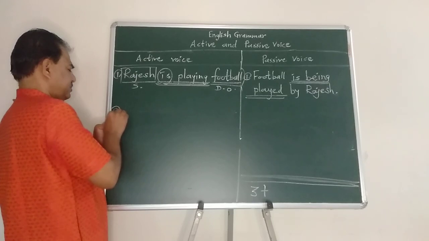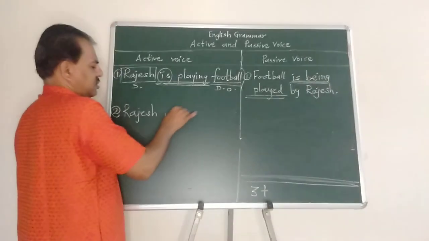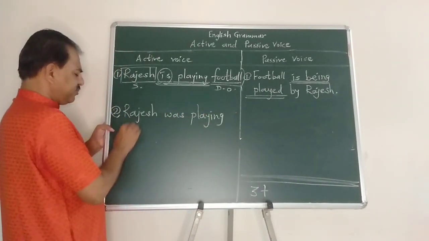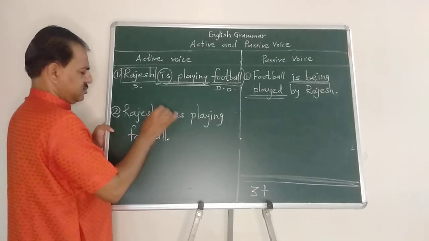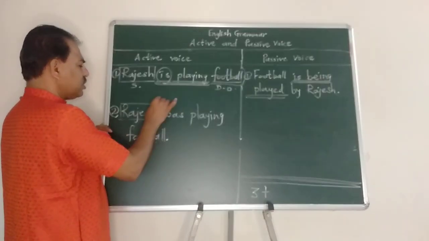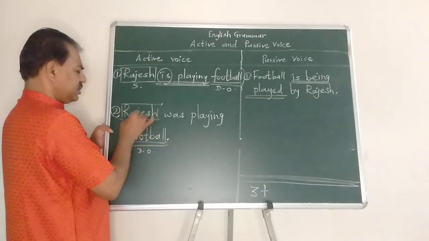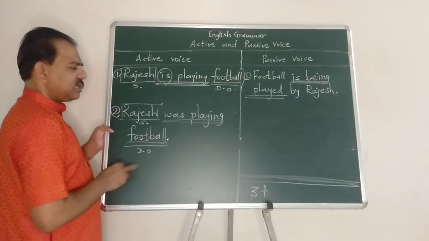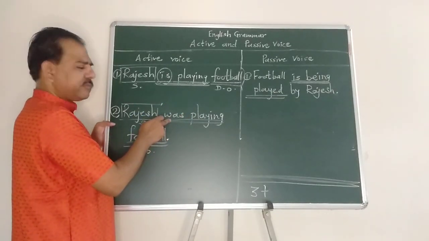Now second, Rajesh was playing football. Who was playing football? Rajesh. What was Rajesh playing? Football. So direct object, and this is the subject. This is an incomplete action in the past. The action was going on, not completed, but it was in the past. Going on in the past.